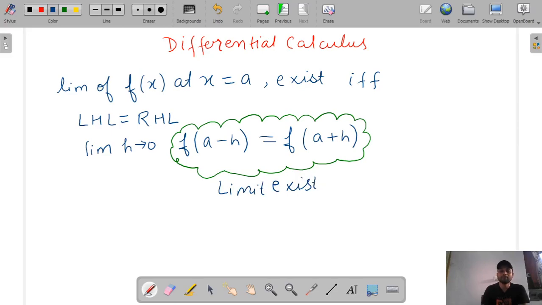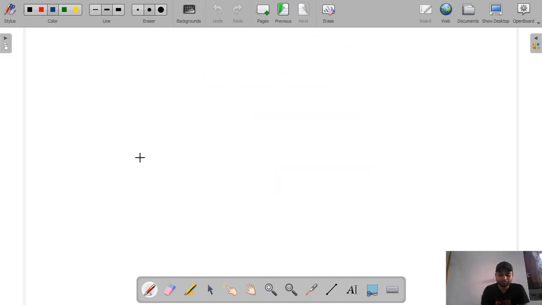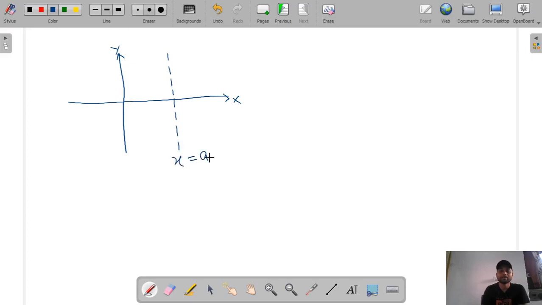So this is the basic definition of limit. So we can see now using the graph. So let's suppose this is our xy axis, x and y, and this line is x is equal to a.